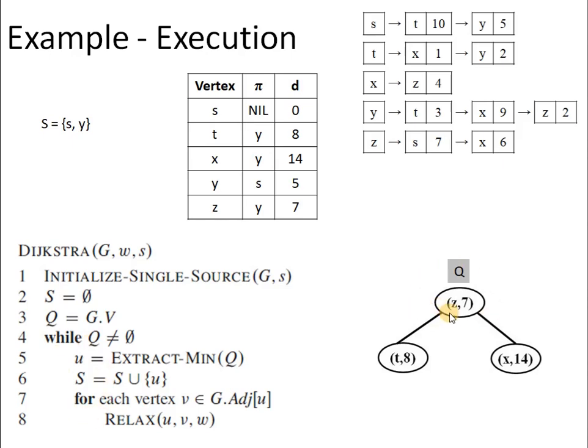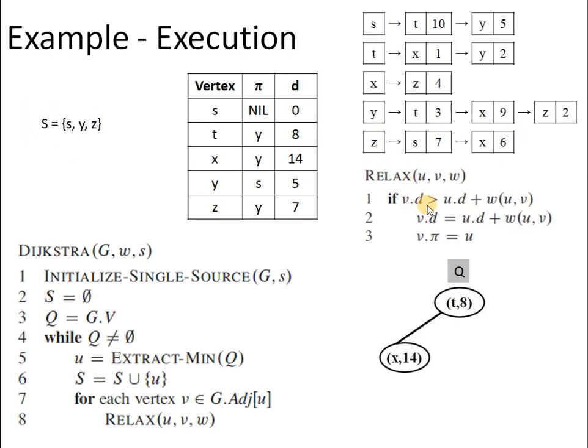Next, z will be extracted from the queue and added to the set s. So now we have to look at the linked list corresponding to vertex z. The current distance of s comes out to be 0. If we look at this equation, it will give u.d. That means z.d is 7 and the distance from z to s is 7 again. So 7 plus 7, 14. But is 0 greater than 14? No. So no change will happen for the vertex s.